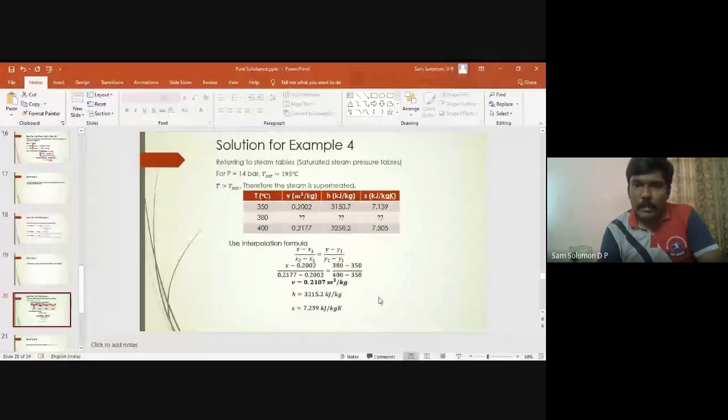So the temperature should have been above 400, but what we require is for 380. Maybe you made a small mistake while doing addition or subtraction. Check it, you will be able to do it fine. I'm getting 7.239 kilojoule per kilogram Kelvin for entropy. Check if you are also able to get the same value.